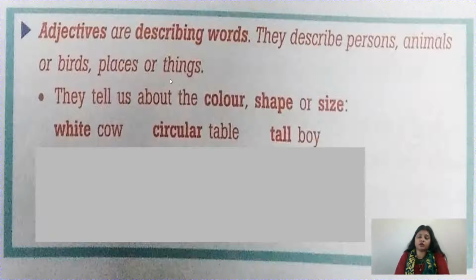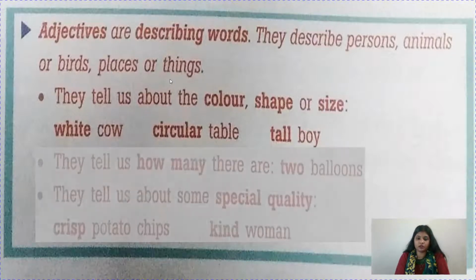Like color, you can talk about what is the color of your hair? Black. What is the color of your pet dog? Whatever it is. What is the shape of your book? You can say either rectangular in shape or square. What is the shape of the egg? You can say oval. What is the shape of your mother's bangle? You can say circle. What is the size of your shoe? What is the size of your clothes? So these things you can say, like white cow, circular table, tall boy.